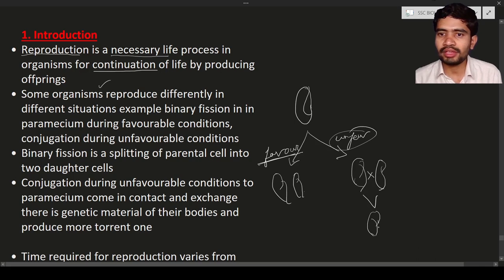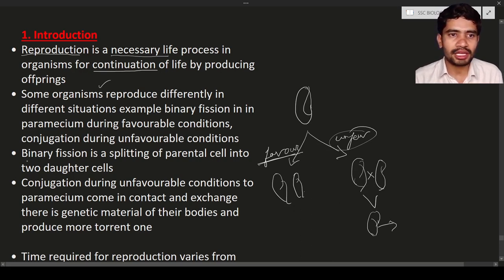This new one will have the advantageous characters. It is going to be more tolerant, and it is going to survive in tough conditions. This is the reason. Genetic material is a kind of DNA, which we will discuss in this chapter. It provides some kind of support for the survival of this organism. So that is conjugation.